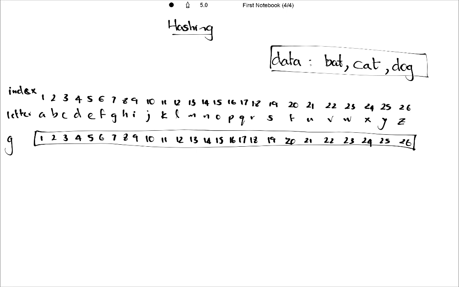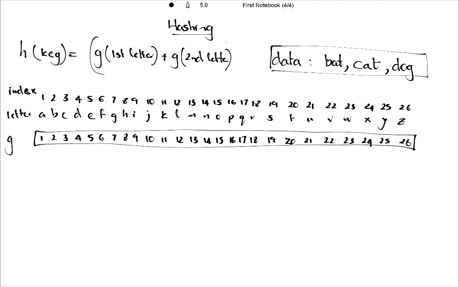Next we are going to construct a hashing function, which I introduced in the previous slide. Let's write that hashing function as h of key, the hashing function of a certain key, and let's define it like this: the lookup table value for the first letter plus the lookup table value for the second letter, and let's take the modulo division by 3.